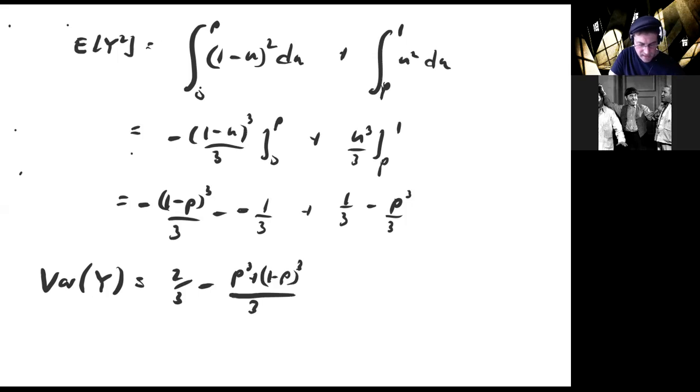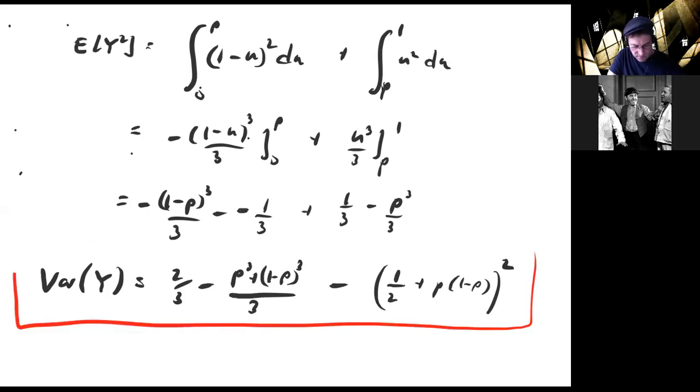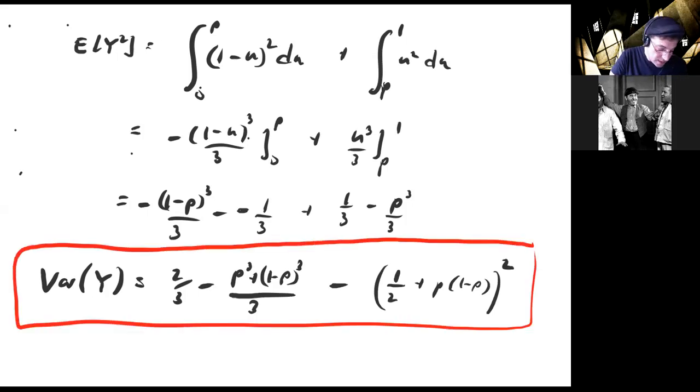I'm going to leave it like that. Then we have to subtract off the expected value of y, squared. That's 1/2 plus p times 1 minus p, and we have to square that. That is the answer to the variance of the stick problem, which was not given in the book, as far as I know.